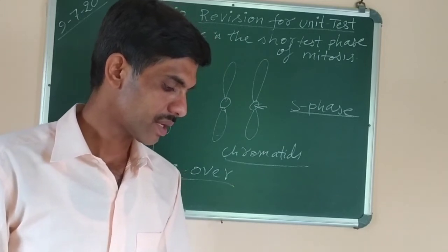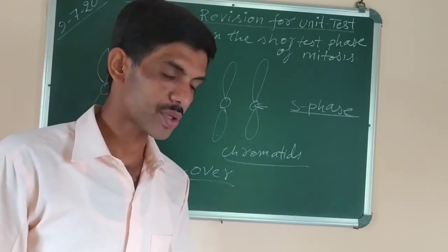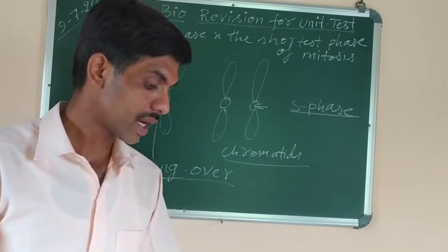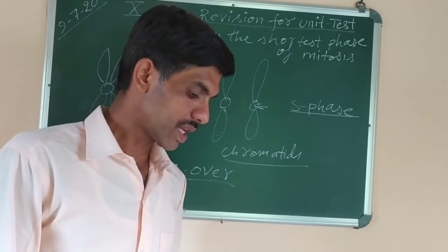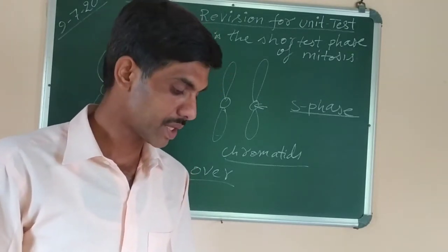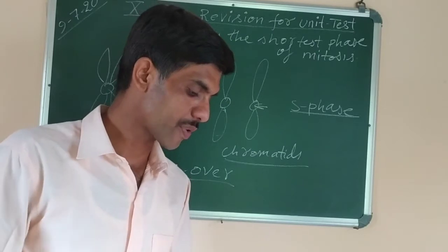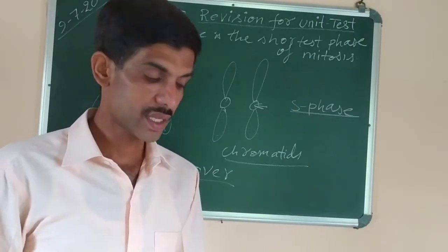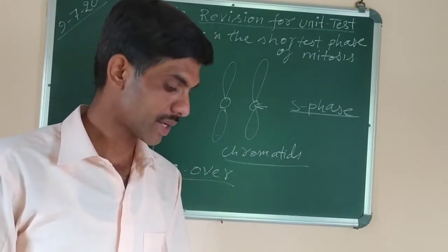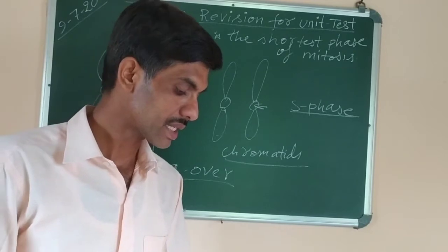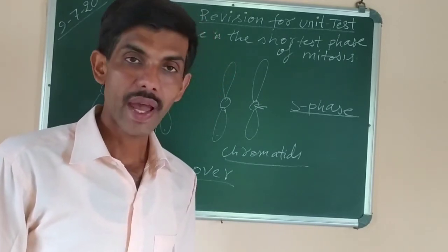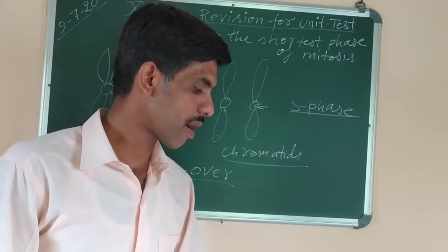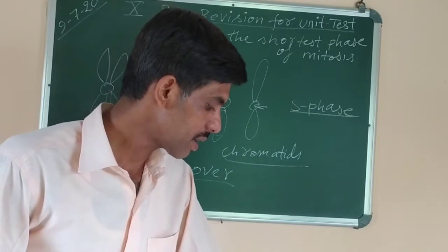The type of cell division that occurs during the growth of shoot. Shoot is a part of somatic, that is body cell. So here the type of cell division will be mitosis. The structures responsible for transmitting characteristics from parents to offspring. It is known as the gene, which is responsible for transfer of characters from parents to offspring. So answer is gene. A structure that initiates cell division. Cell division is started by centrosome, the cell organelle found only in animal cells, not in plant cells.